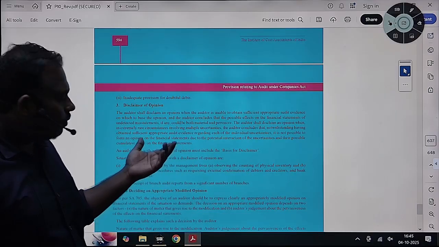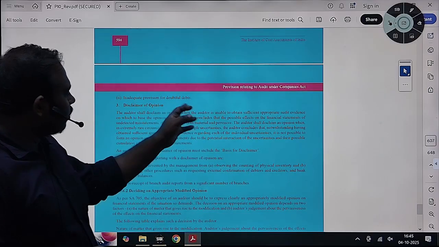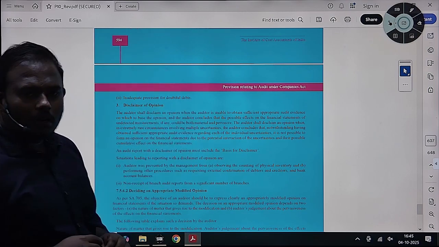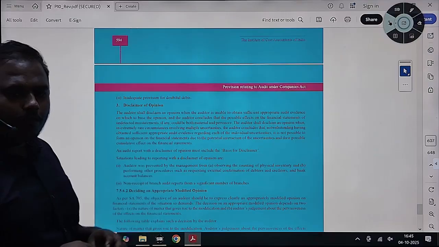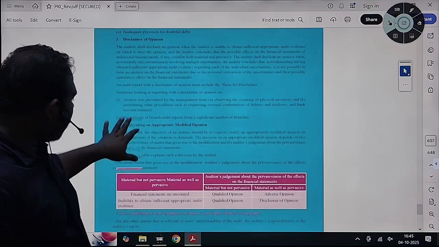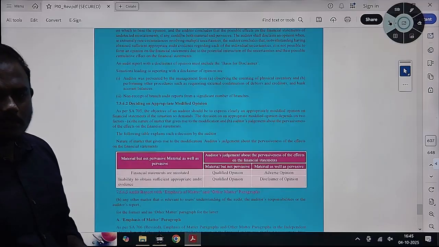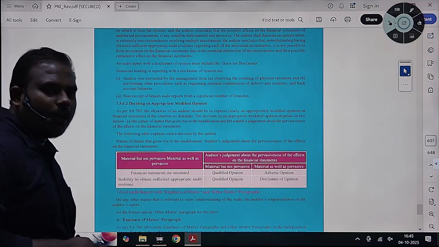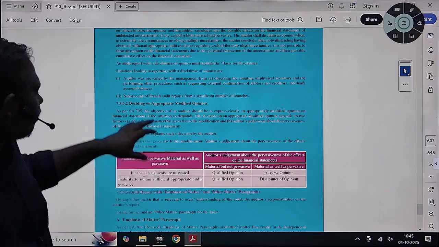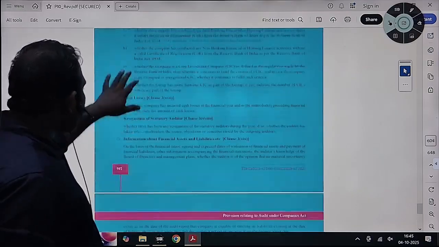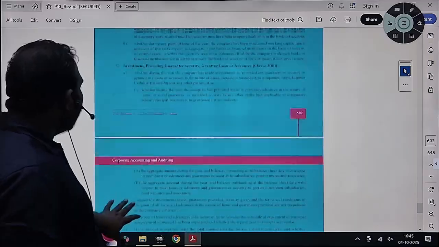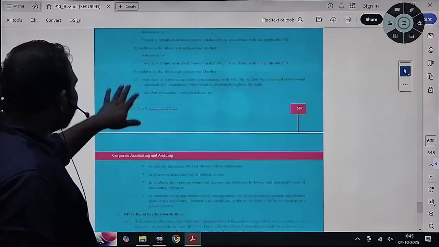Then he can express a disclaimer of opinion based on the facts. Deciding the appropriate modified opinion will be based on this table. You can decide. I think it is clear. So next.